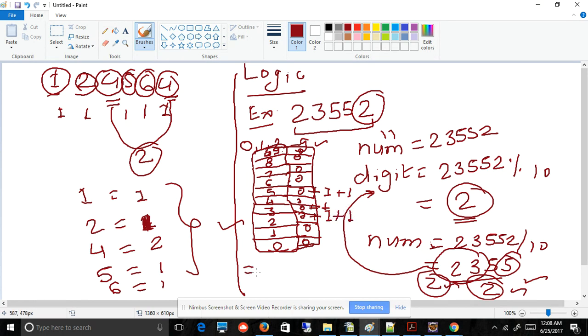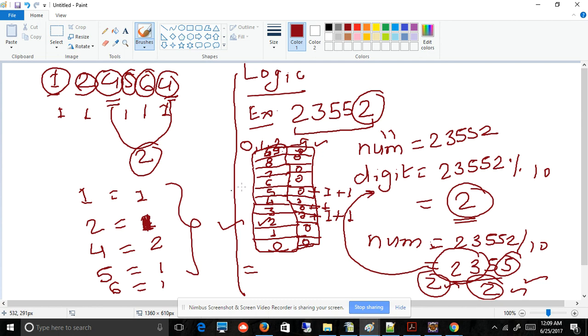Now ultimately, when we are representing, we will check here that the digit should be a non-zero value. Means if the digit value is greater than 0, then only represent. So in this way, if you see, 2 is 1 plus 1, 2; 3 is only 1; 5 is 2.